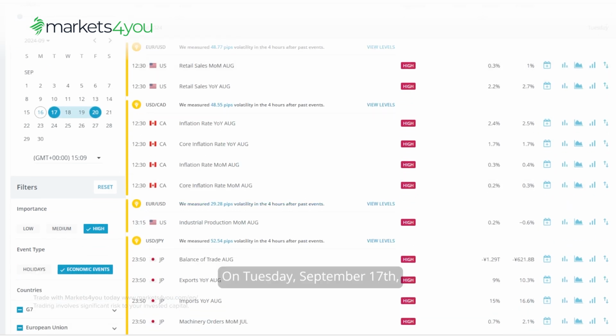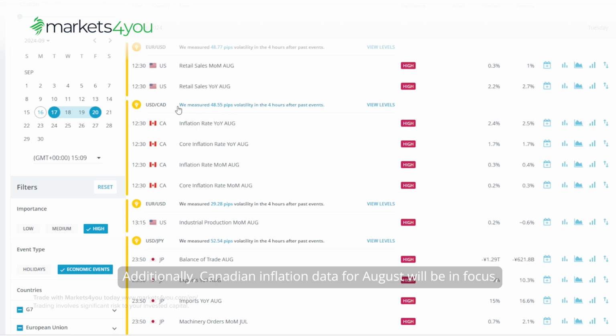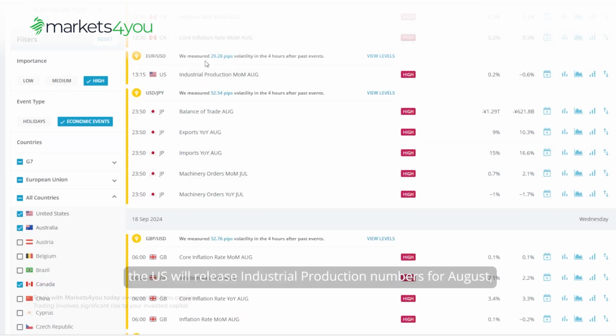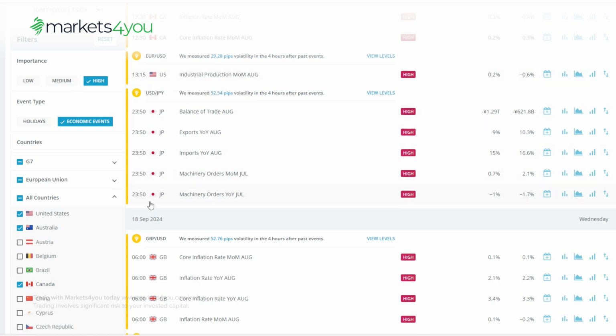On Tuesday, September 17th, the US will release its retail sales data for August, with expectations of 1% month-over-month growth, which could have a significant impact on the euro to US dollar pair. Additionally, Canadian inflation data for August will be in focus, with markets expecting steady inflation growth, likely influencing the US dollar to Canadian dollar pair. Later in the day, the US will release industrial production numbers for August, while Japan will publish its trade data, including machinery orders, impacting the US dollar to Japanese yen pair.